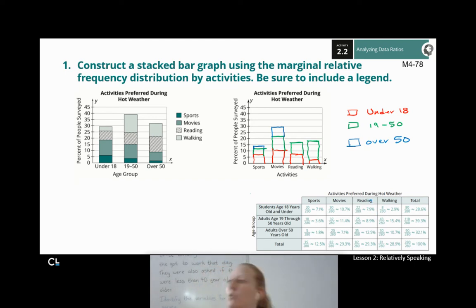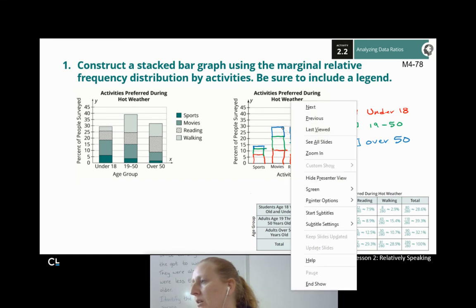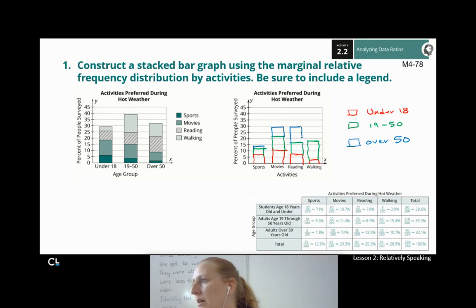For reading, of course, if I add all these up, that takes me to 29.3 again. So now I match right up again, just a hair under 30. And for my walking, if I add all of these up, I get to 28.9. It's a little bit less than that one. Not a lot less, but a little bit less than the other two.